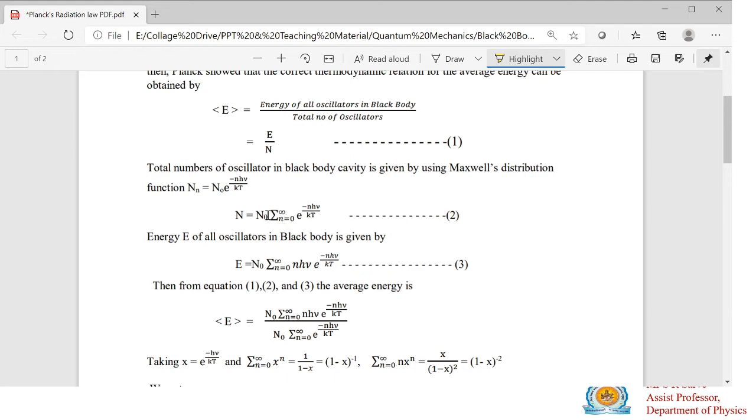From this equation, suppose there are N naught oscillators having energy 0 h mu.